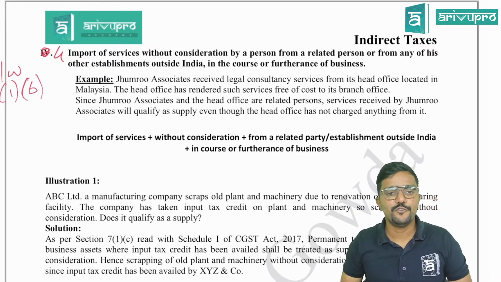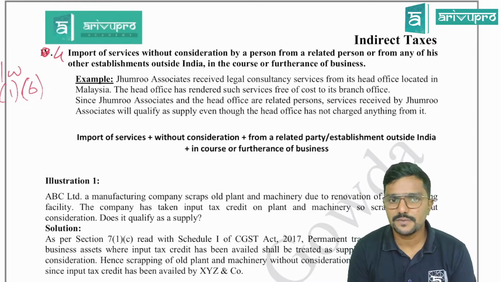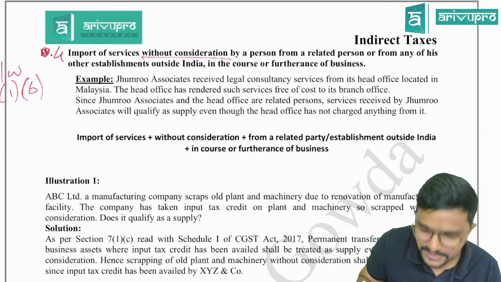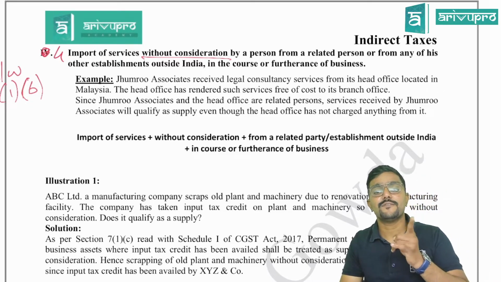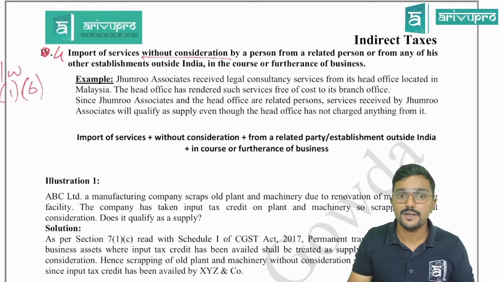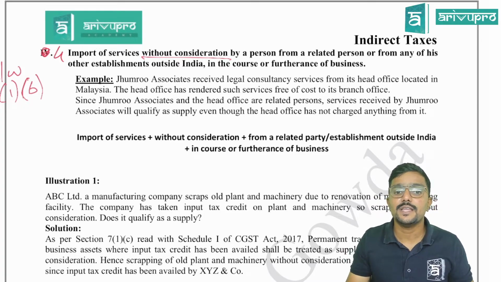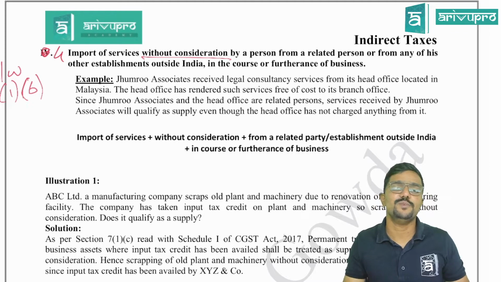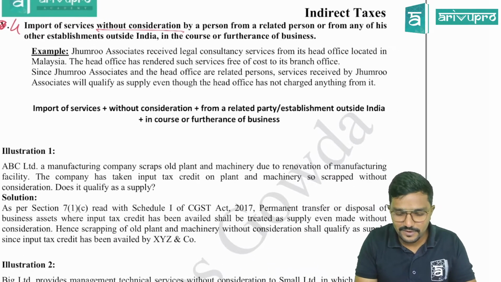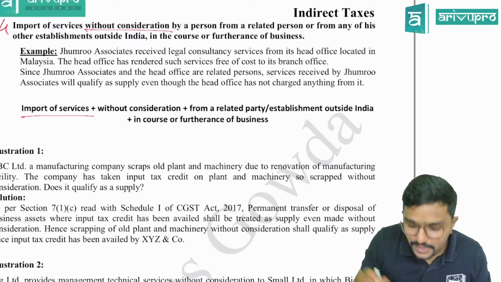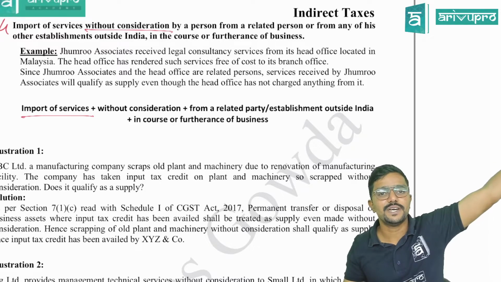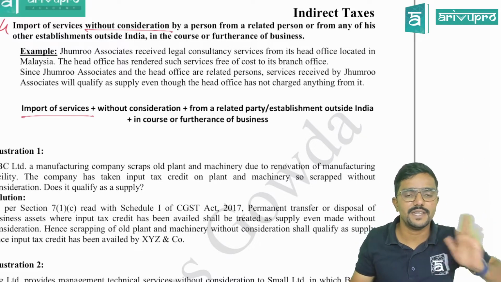So what is the fourth para? Import of services without consideration by a person from a related person or from any of his other establishment outside India in the course or furtherance of business. So very important, many conditions are there. Import of services should be there, that means supplier is outside India, recipient is in India.